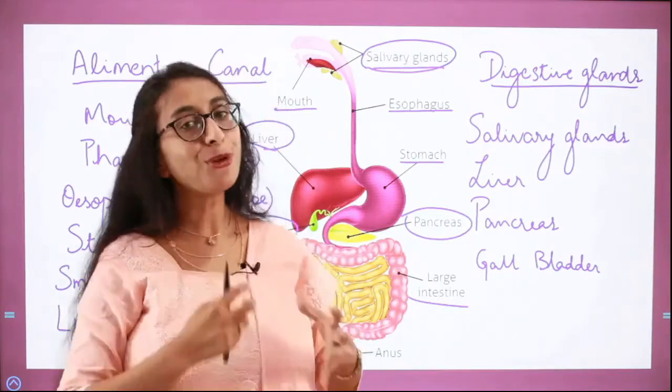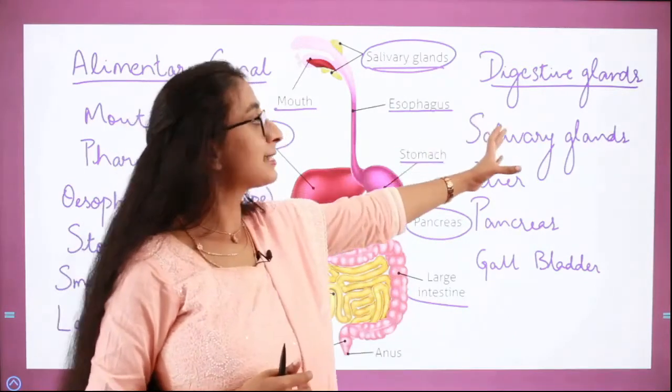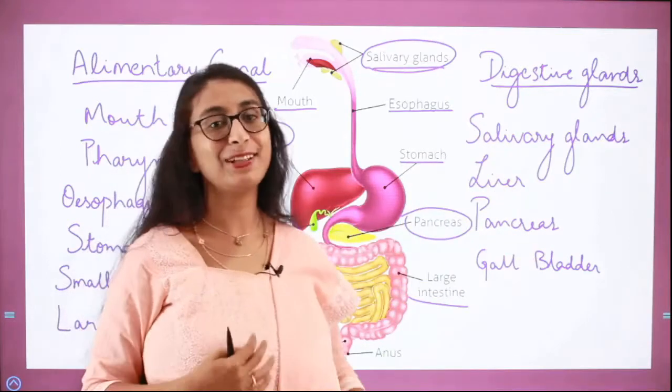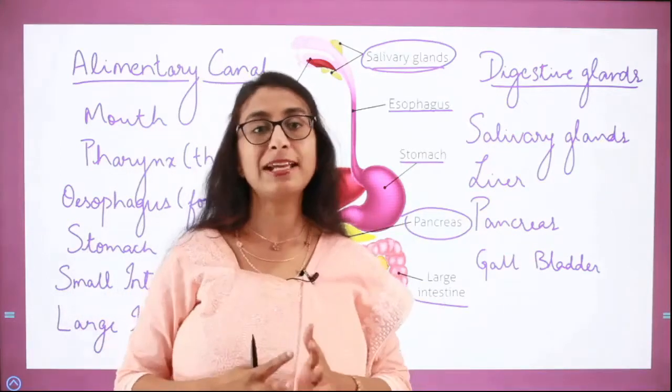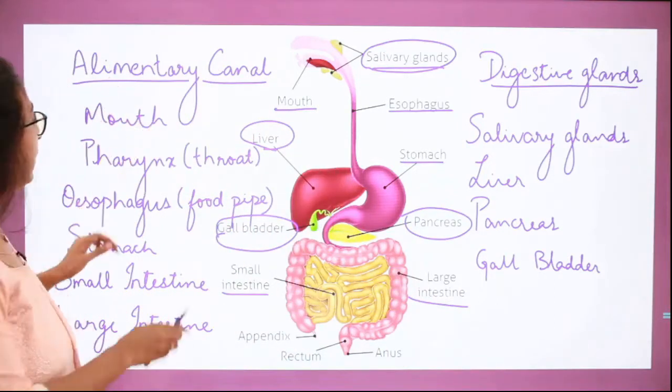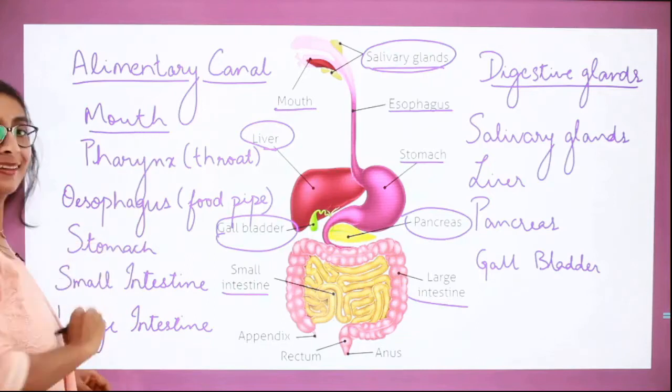More about the digestive glands and the enzymes which they secrete, we shall be discussing in the future lectures. As per this lecture, let us concentrate only on one part of the alimentary canal, that is the mouth. Fine.